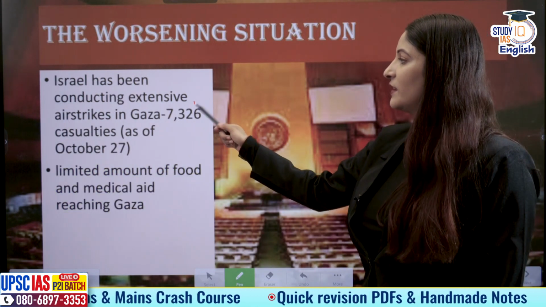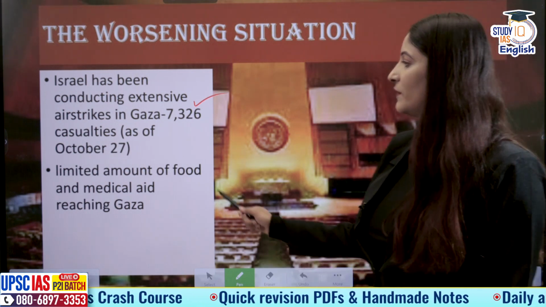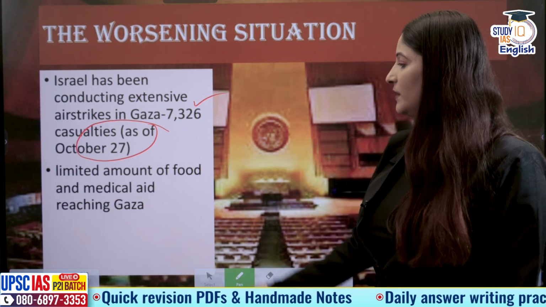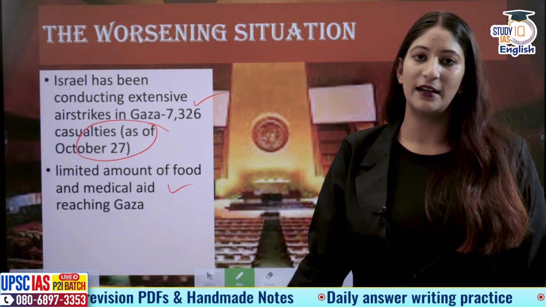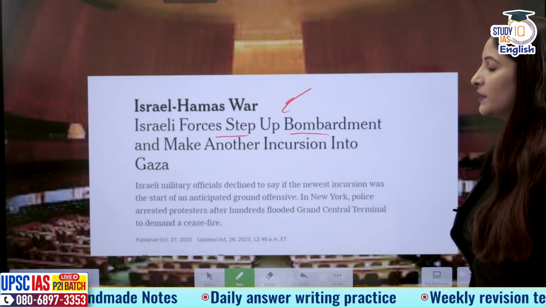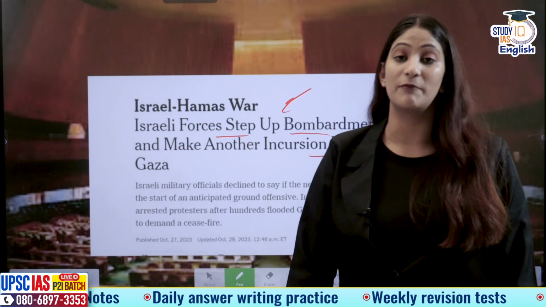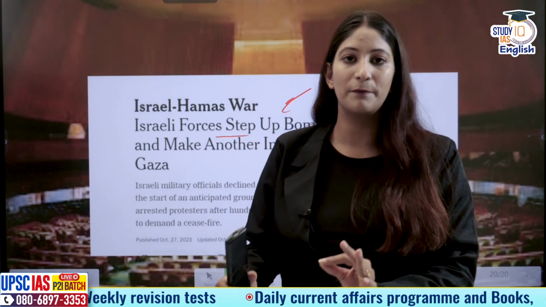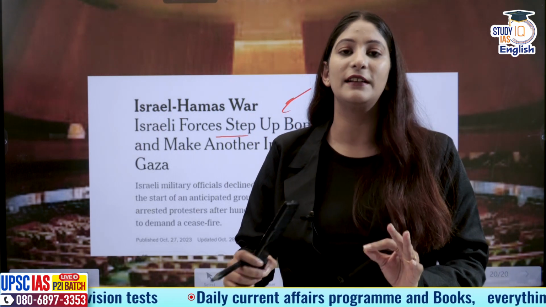Israel has been conducting extensive airstrikes in Gaza as of October 27. These many casualties have been caused. A limited amount of food and medical aid is reaching Gaza through the Rafah crossing. And right now, Israeli forces are stepping up bombardment and making another incursion into Gaza. That means we need reformation in the United Nations Security Council. We need to understand that the world needs a guiding principle to be followed. War crimes should be defined permanently. Terrorism should be detailed permanently. Thank you so much for watching and stay updated.